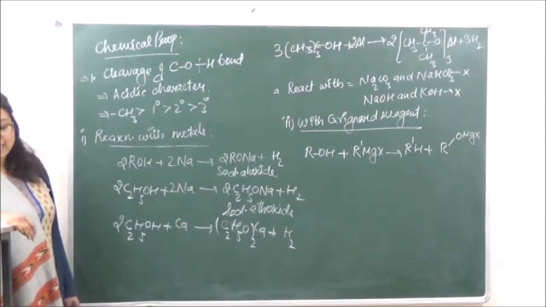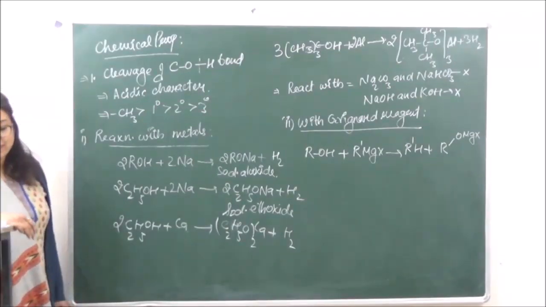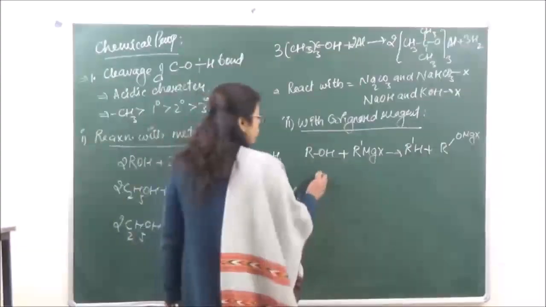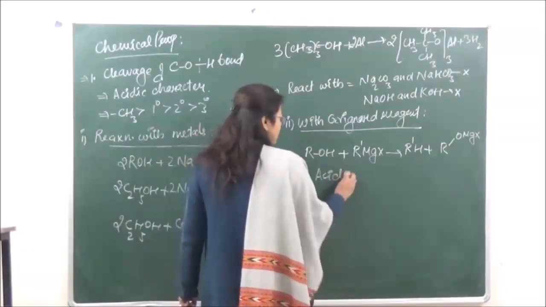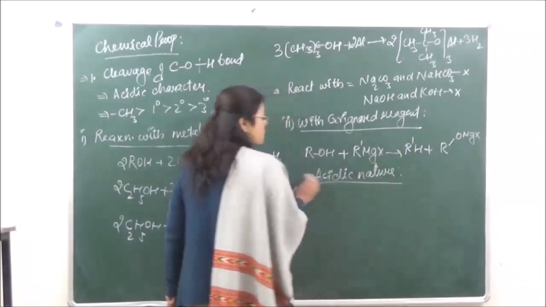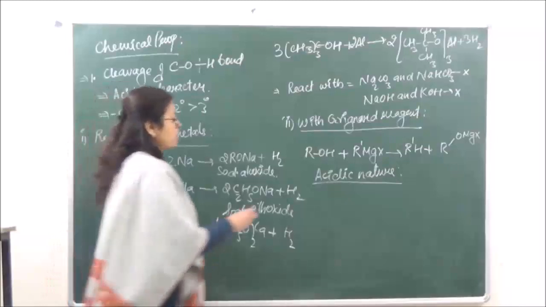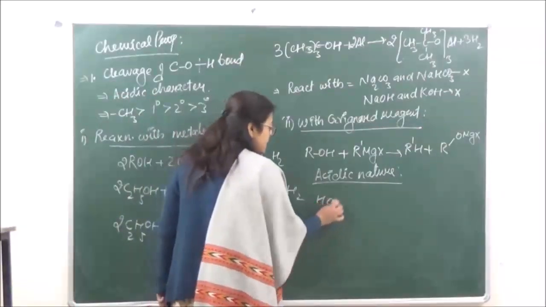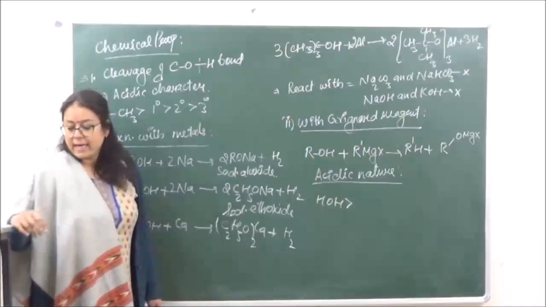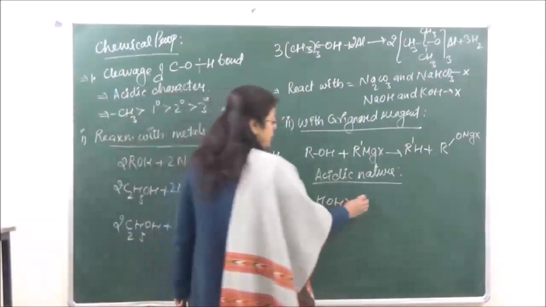Now it is seen that alcohols are stronger acids than terminal acetylenes, and the acidic nature is going to be in the order. When we are looking at the acidic nature of various compounds with respect to alcohol, it is seen that water is going to be more acidic, right? And after that we have alcohol.